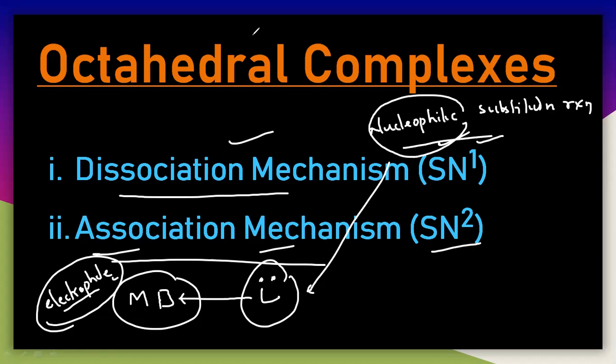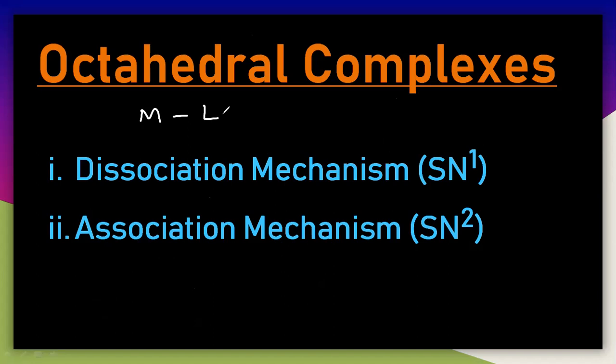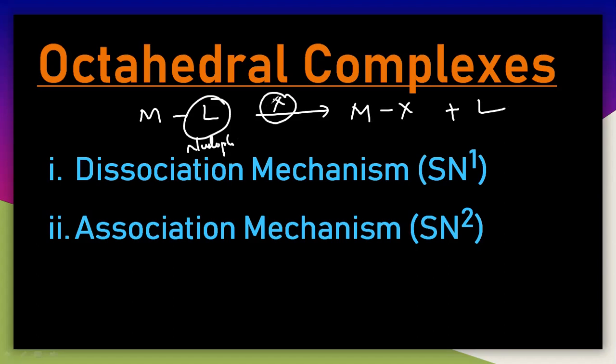So what does it mean here? It means that the metal and the ligand, where the ligand is a nucleophile, must be substituted. You can write that if you replace L with X, you will get MX. This X is replacing the nucleophile, so X must also be a nucleophile, then only it can replace L. So one nucleophile is substituting another nucleophile. This is called the nucleophilic substitution reaction.